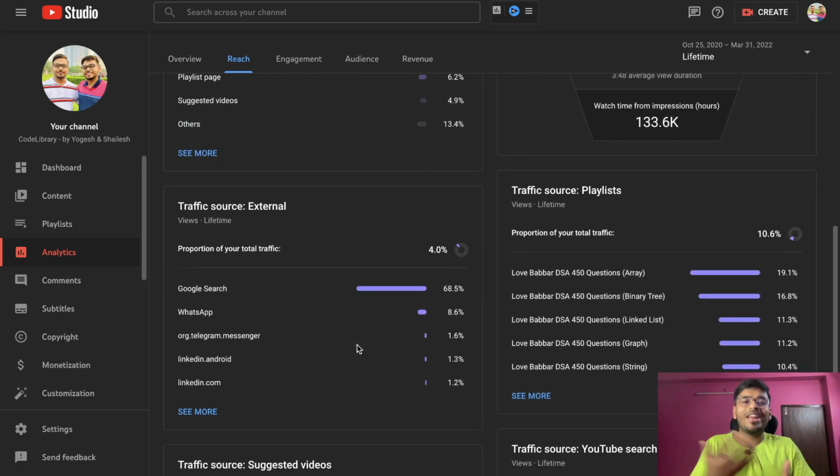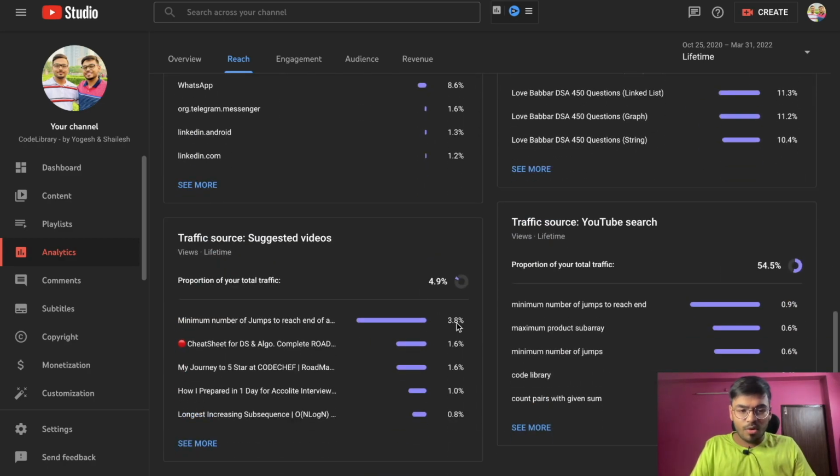External, so that is from where I am sharing. तो WhatsApp वगैरह में शेयर करता हूँ, there from 8% from the WhatsApp. Telegram, LinkedIn वगैरह से आते रहता है. गूगल सर्च में तुम मारोगे तो 68% तुम्हें मिल जाएगा. So this was the thing.